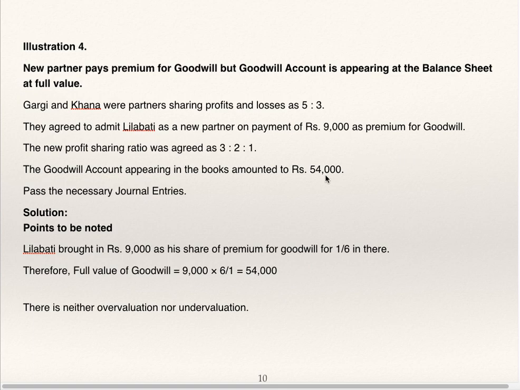So in this situation, whatever goodwill is there in the books is to be written off. Goodwill has a debit balance, so old partners' capital accounts are debited, to goodwill, in the old profit sharing ratio. And whatever cash he is bringing, 9,000, is to be credited to the old partners in the sacrifice ratio.